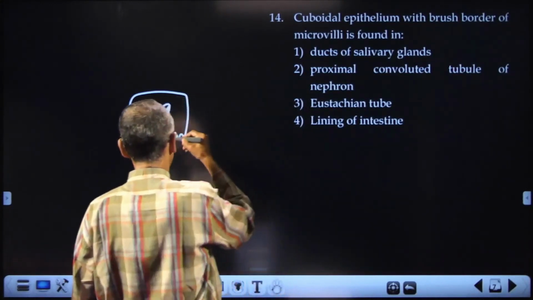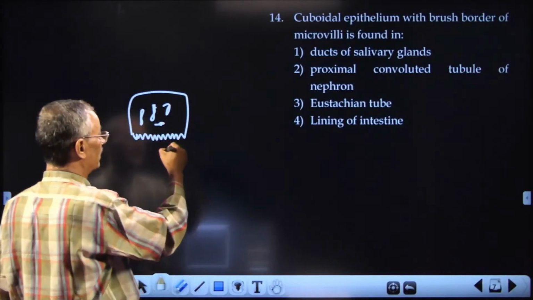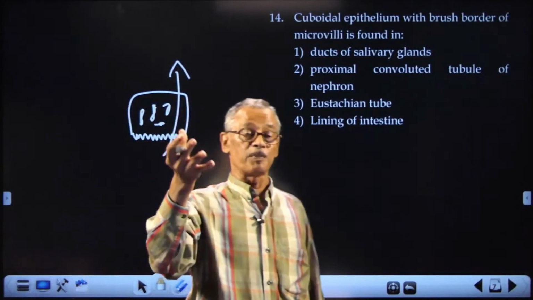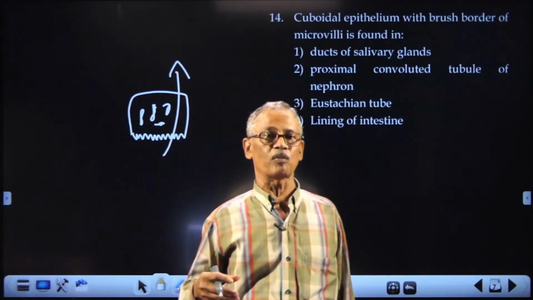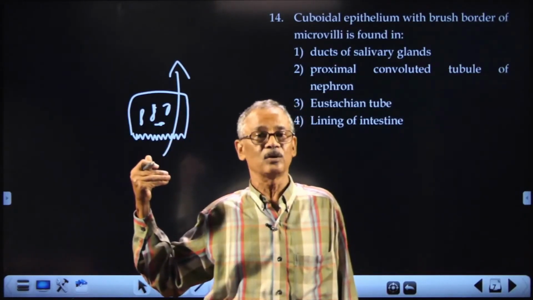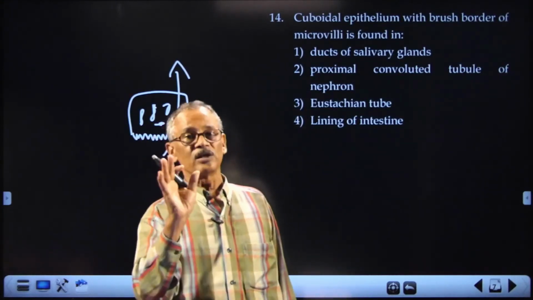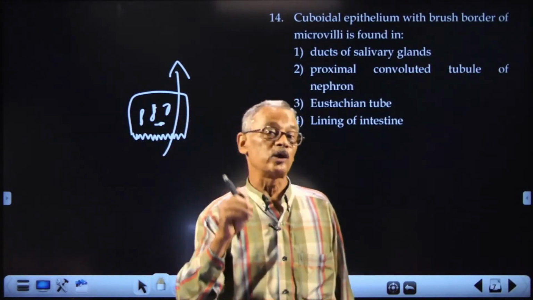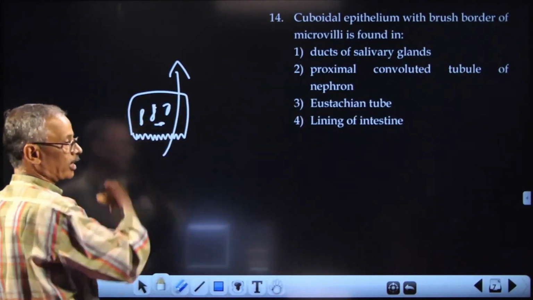Remember, as the first urine, the glomerular filtrate, is passing through the PCT, it is absorbing 70 to 80% of electrolytes, water, and all the nutrients needed for our body like glucose, amino acids, etc. They are absorbed back. And those which cannot pass through the filter will be secreted. That is called tubular secretion. So this takes place because of the brush border epithelium.